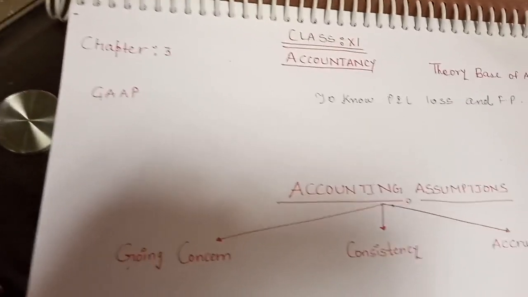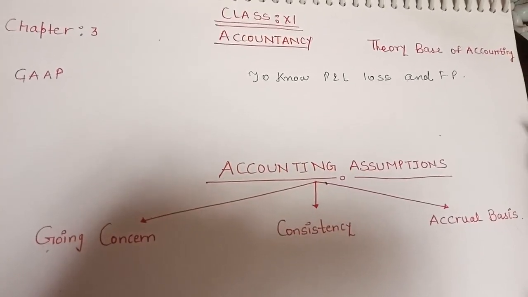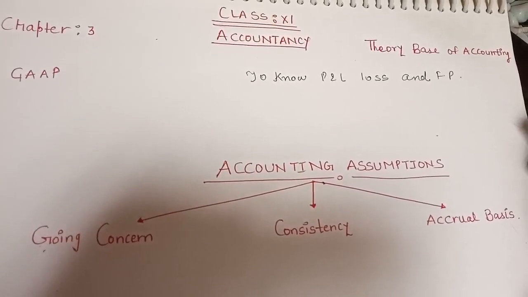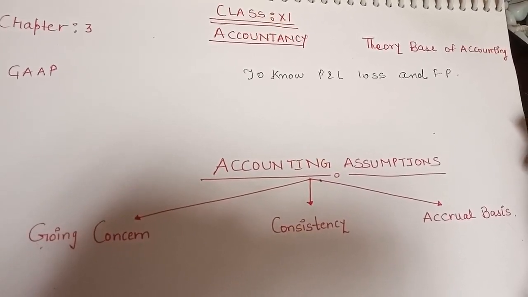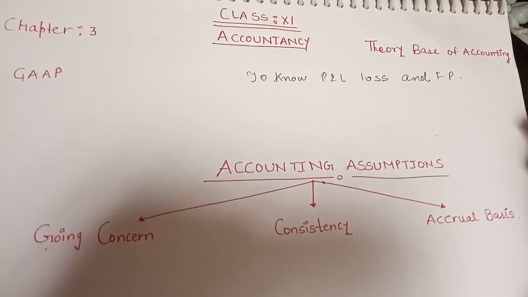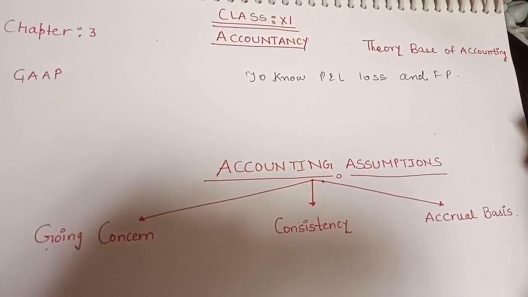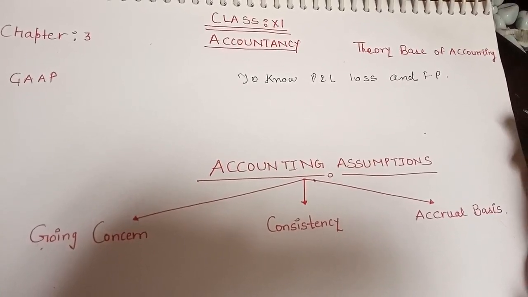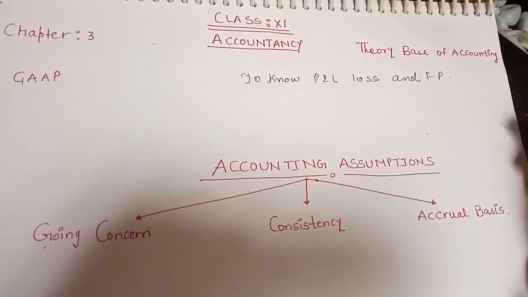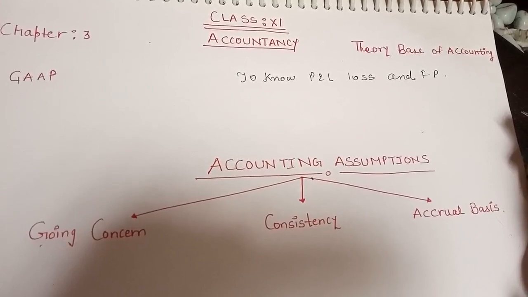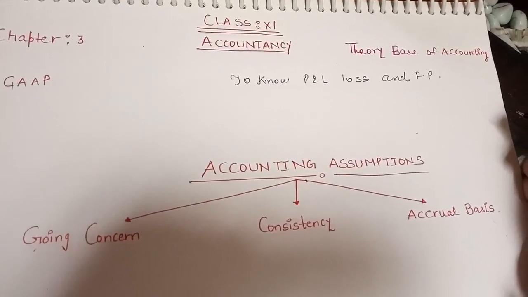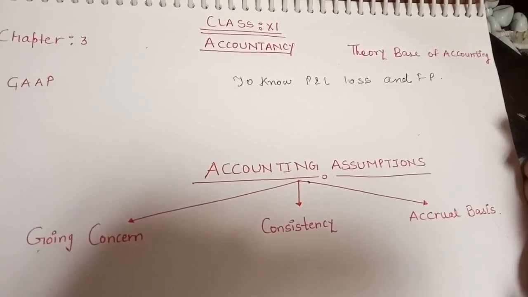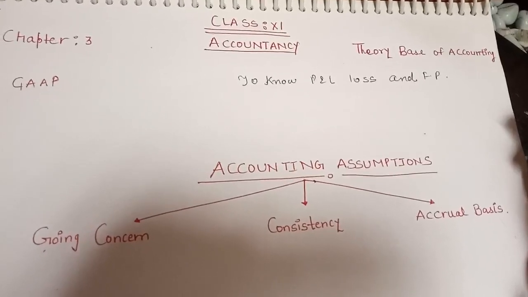The main objective of accounting can be achieved only when accounting records are maintained on the basis of some rules and principles. Because I told you that accounting is a systematic process. We keep the record in a systematic way. So what is this systematic way?